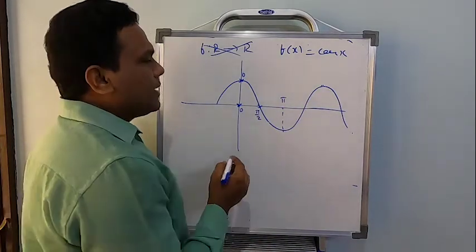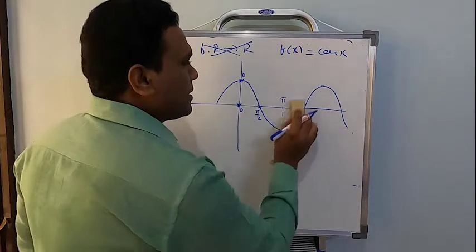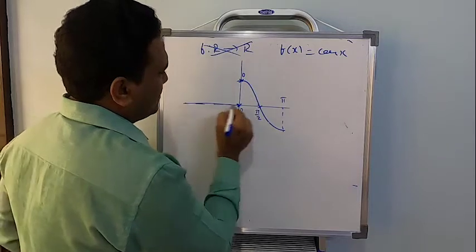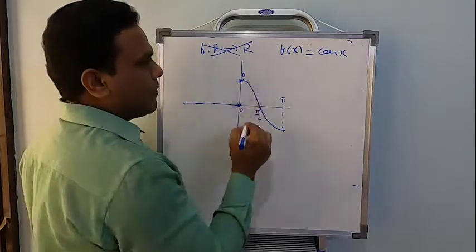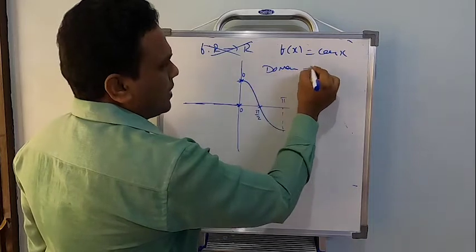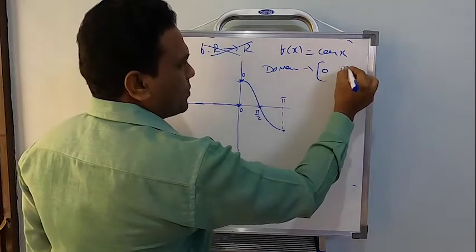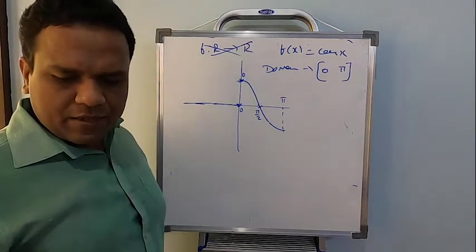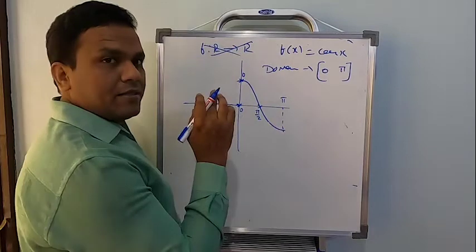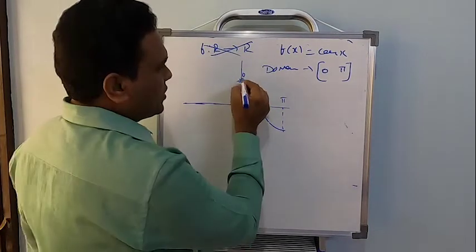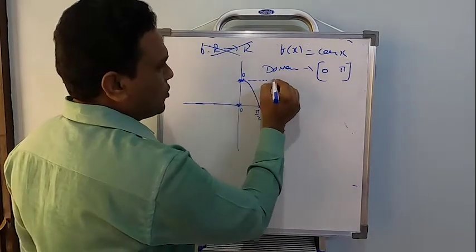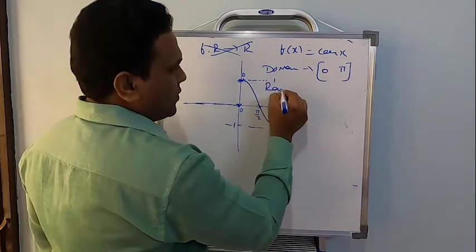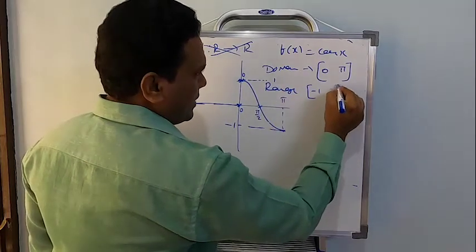Restrict. Right? Now to study, let me consider the cosine wave from 0 to pi. I will take the cos wave. Now I will restrict the domain from 0 to pi. Once this restriction is done, I am going to study what will be the range of this. What is the range here now? This is going to be 1 and this is going to be -1. Now the range of this function will be restricted between -1 to 1.